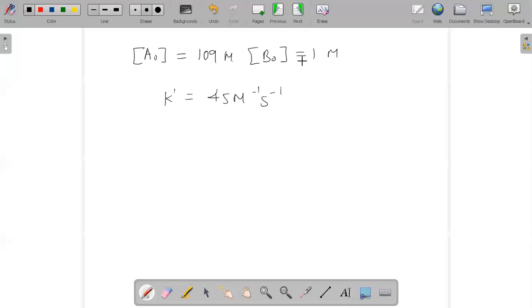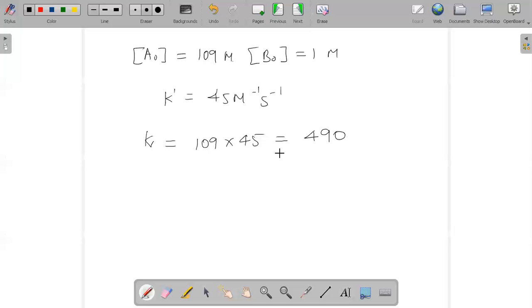So when we look at this, we say that your A naught value is greater than B naught. That means you can say that it is a pseudo first order reaction, and when we multiply with the K value, that is A naught into K, it will help us find your K value. So we can say 10^9 into your 4.5, which will approximately be equal to 490.